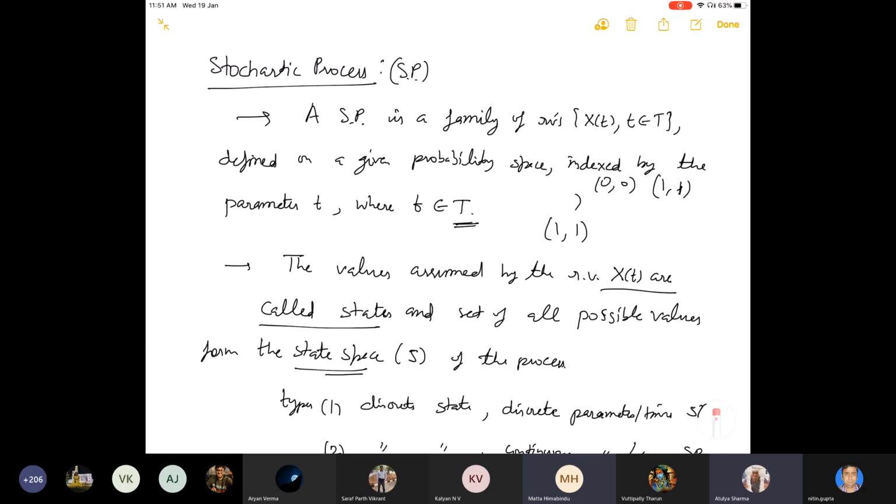So, sir, suppose that we have two variables x and y for the sample states. Can we say that the sample state space would be x cross y? You may.